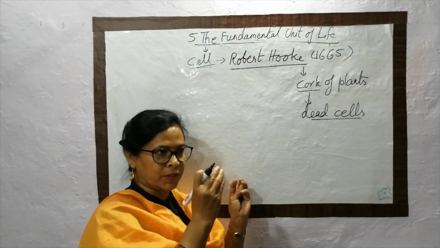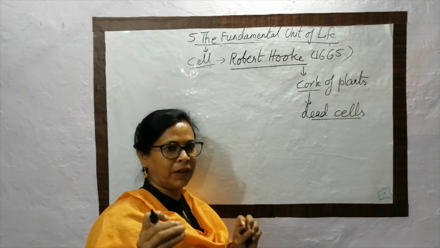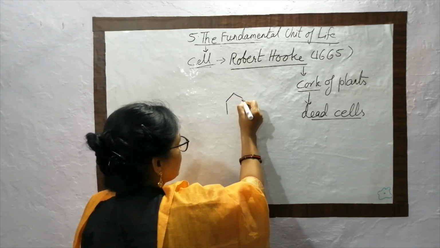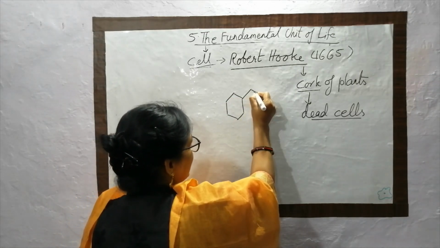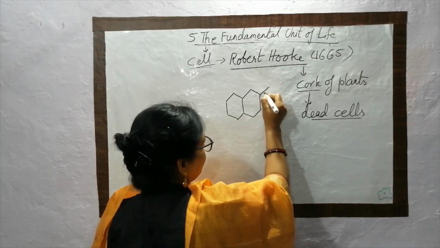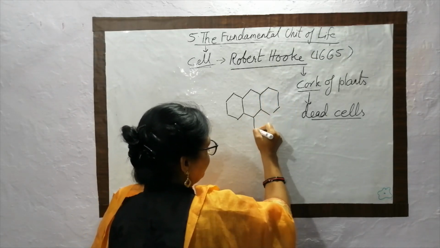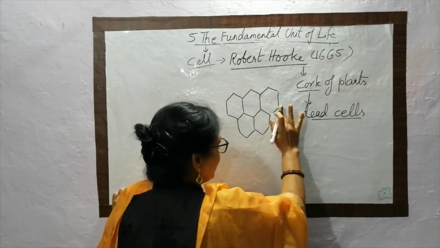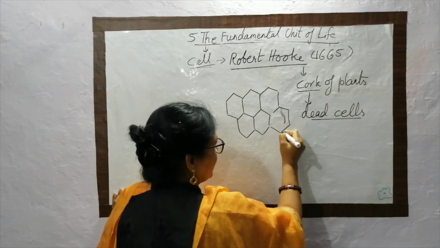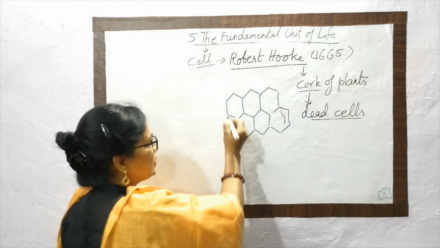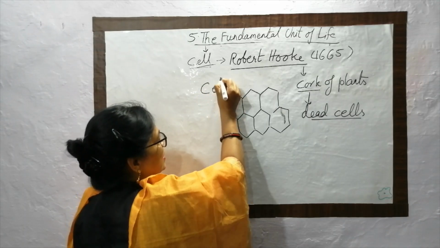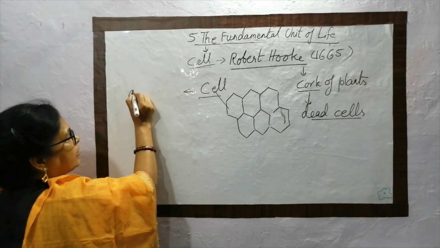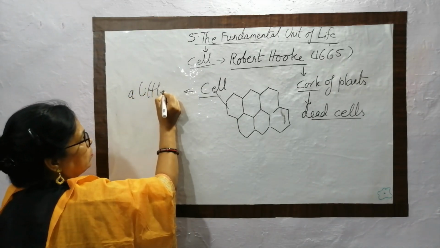When Robert Hooke observed this cork in a self-made microscope, he saw there are various rooms, various chambers, just as present in a honeycomb. The cork is made up of various compartments or chambers just like the honeycomb. And each compartment he termed as cell. In Latin, the meaning of cell is a little home.